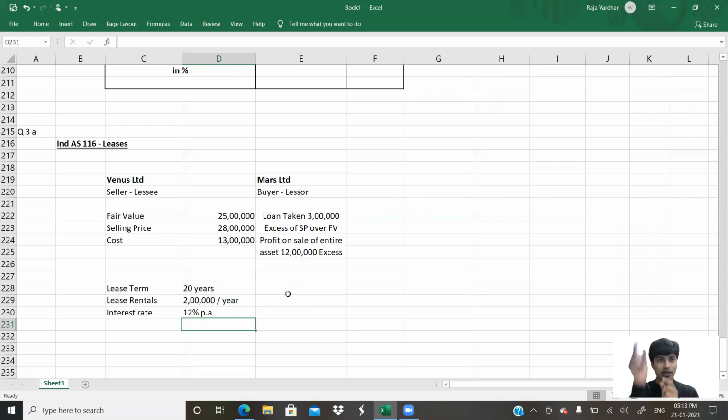Discounting factor, multiply to find the annual factor. Or you can do PVAF, present value annuity factor. Take your calculator, do 1 divided by 1.12, go on doing equals for 20 years, and then press the grand total. You get one number, multiplied by 2 lakh, you will get the present value.